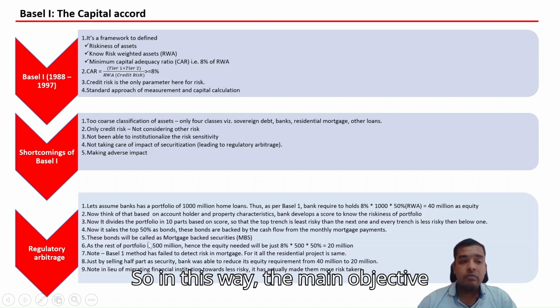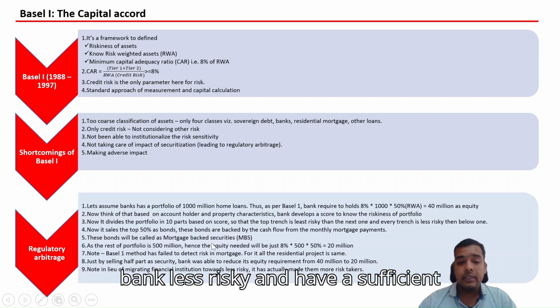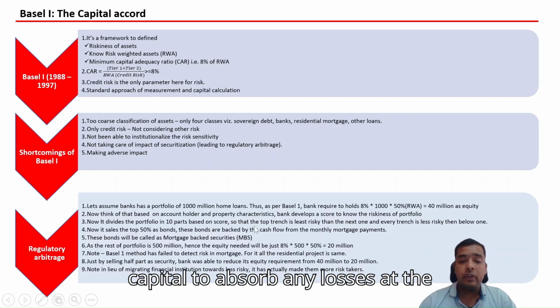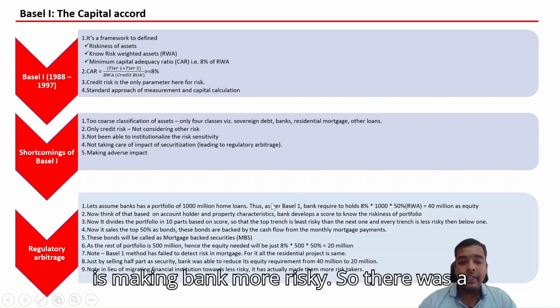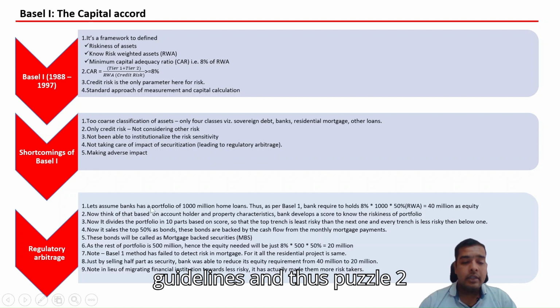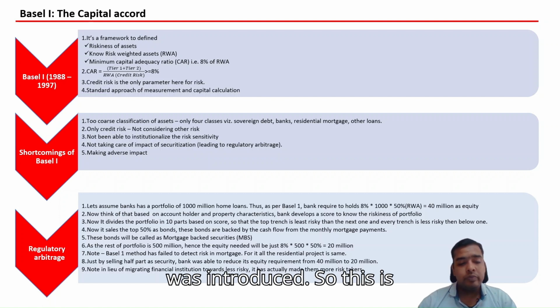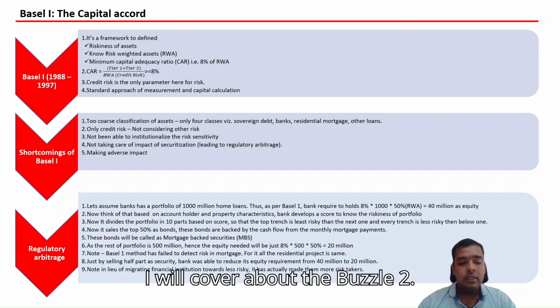So the main objective of Basel I was to make the bank less risky and have sufficient capital to absorb any losses at the time of economic disturbance, but it is making the bank more risky. So certain reforms were needed in the Basel I guidelines, and thus Basel II was introduced. So this is all about Basel I. In the next video, I will cover Basel II.